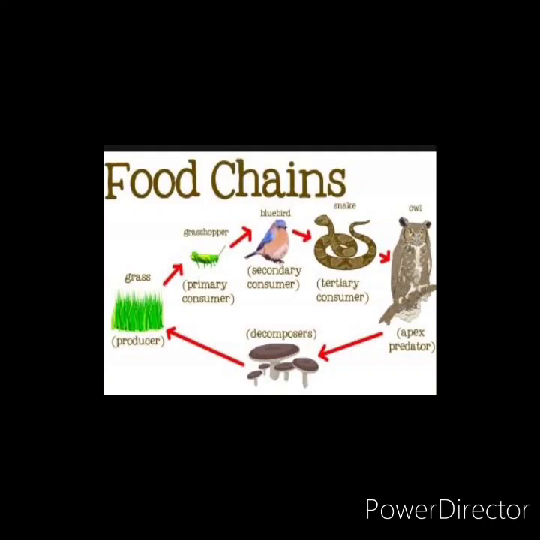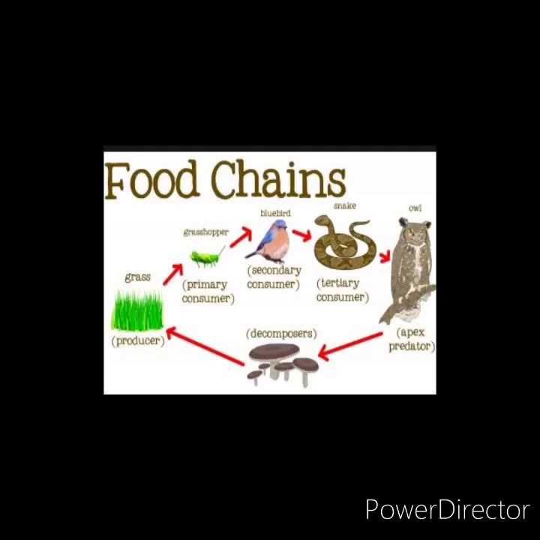So you can see the producer, that is grass. Grass is eaten by a grasshopper. A grasshopper is eaten by a bird. A bird is eaten by a snake. And a snake is eaten by an owl. When the owl dies, the dead body of the owl gets decomposed in the soil by the decomposers.